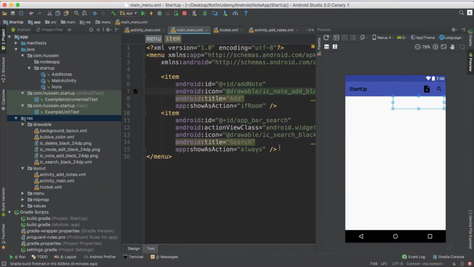So if you see now, I have two items, one of them is search, named action bar search, and the other has the ID add note.